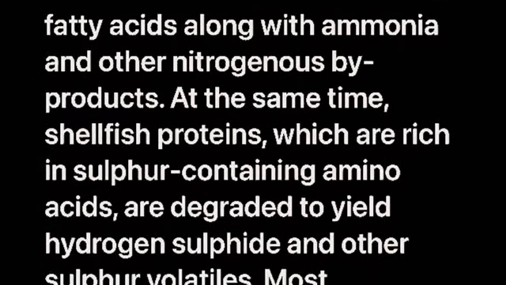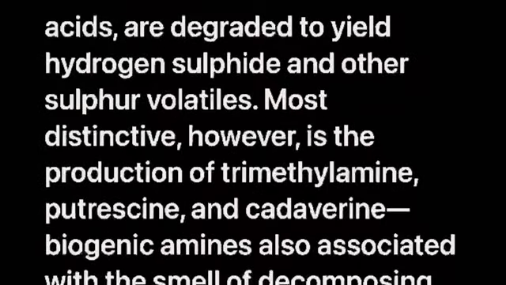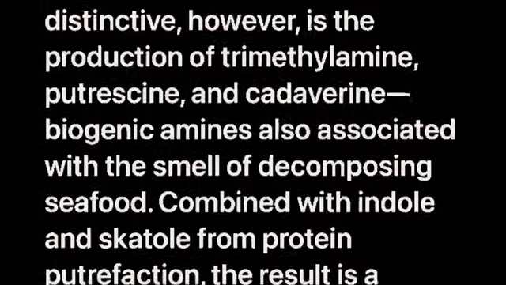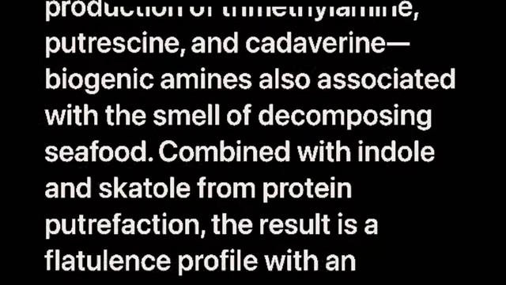At the same time, shellfish proteins, which are rich in sulfur-containing amino acids, are degraded to yield hydrogen sulfide and other sulfur volatiles. Most distinctive, however, is the production of trimethylamine, putrescine, and cadaverine, biogenic amines also associated with the smell of decomposing seafood. Combined with indole and skatole from protein putrefaction, the result is a flatulence profile with an unmistakable fishy, decaying, sulfurous character.